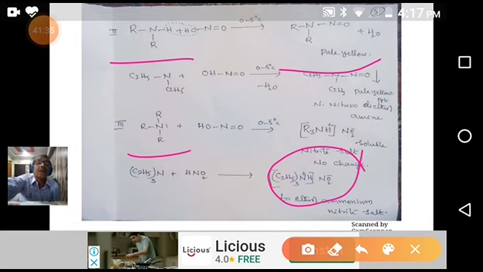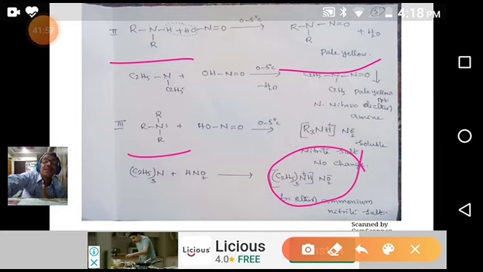We come to the third one, reaction with HNO2. This method is used to identify, not separate. In the HNO2 reaction, the three amines react differently. Primary amines, when they react with nitrous acid, give unstable diazonium salts, finally giving alcohol and evolving nitrogen gas.